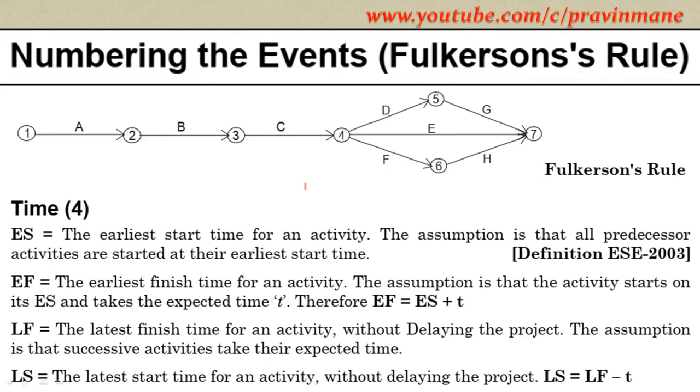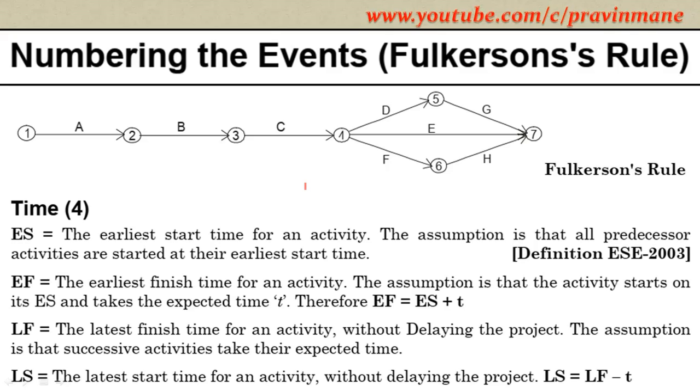Here we will study these definitions. Earliest start time: the assumption is that all predecessor activities are started at their earliest start time. Earliest finish time: the assumption is that the activity starts at its earliest start and takes the expected time T. Therefore, the earliest finish time of any activity is equal to the earliest start time of that activity plus the time required for completion of that activity. Then latest finish time: the assumption is that the successive activities take their expected time; it is the latest finish time for an activity without delaying the project. Latest start time is the latest start time for an activity without delaying the project.